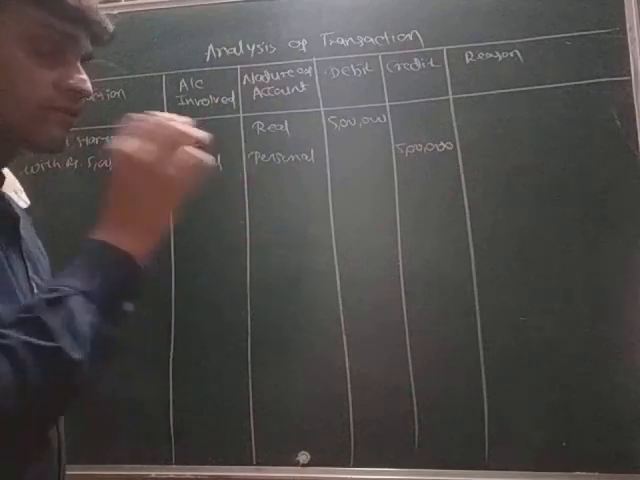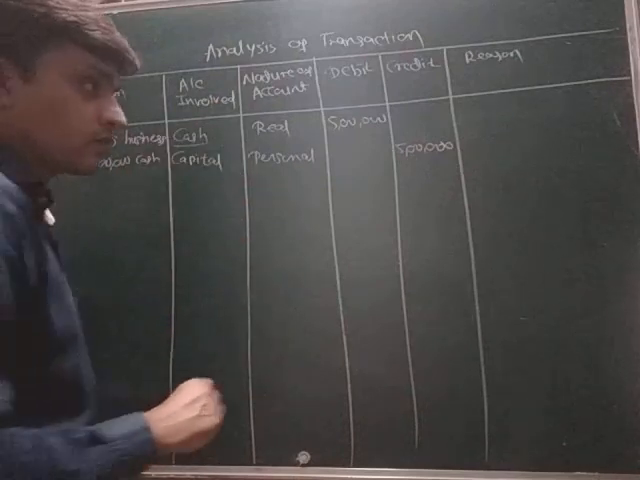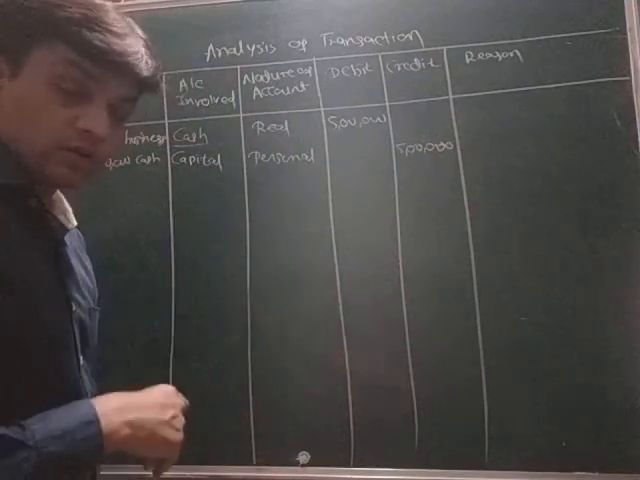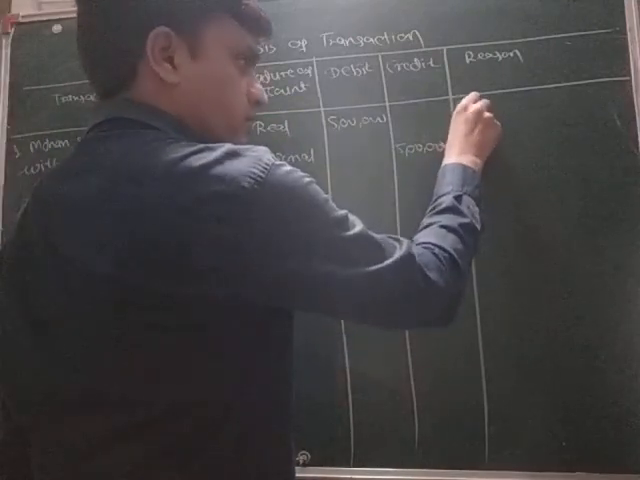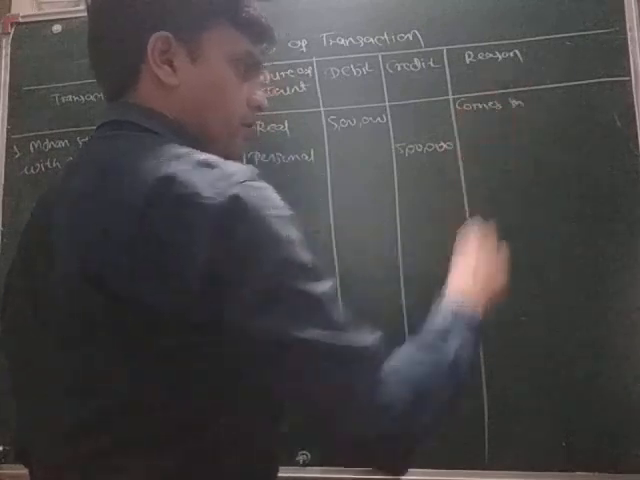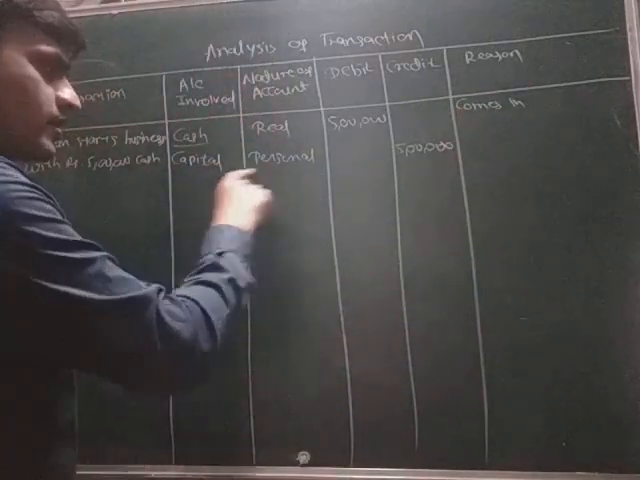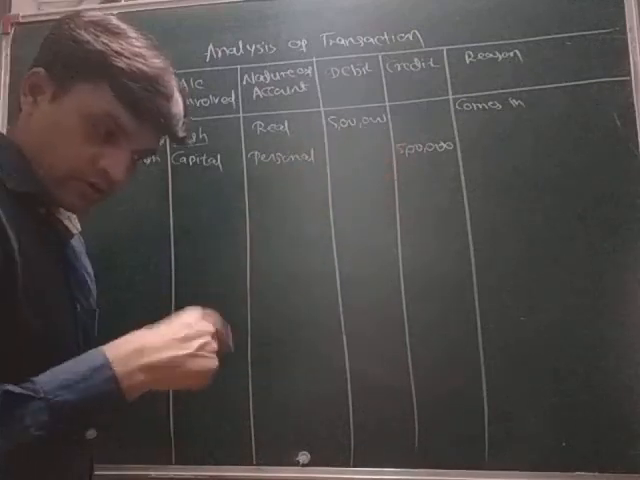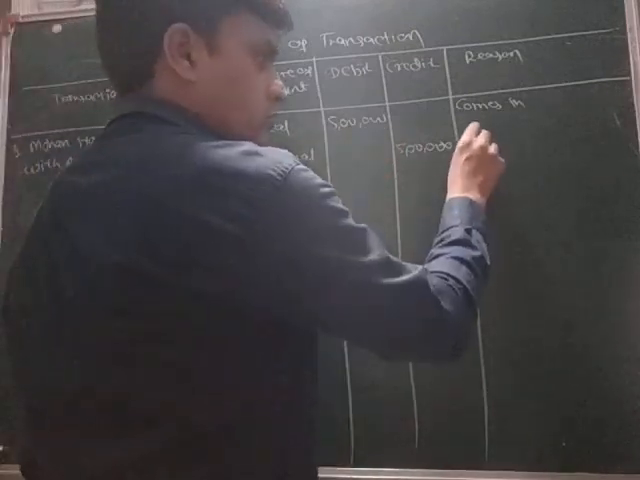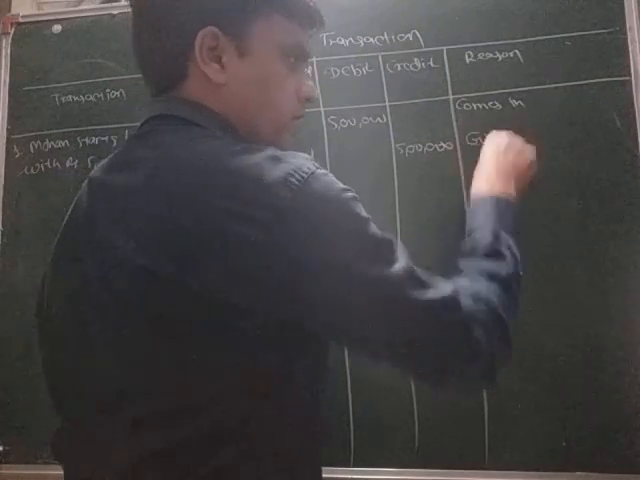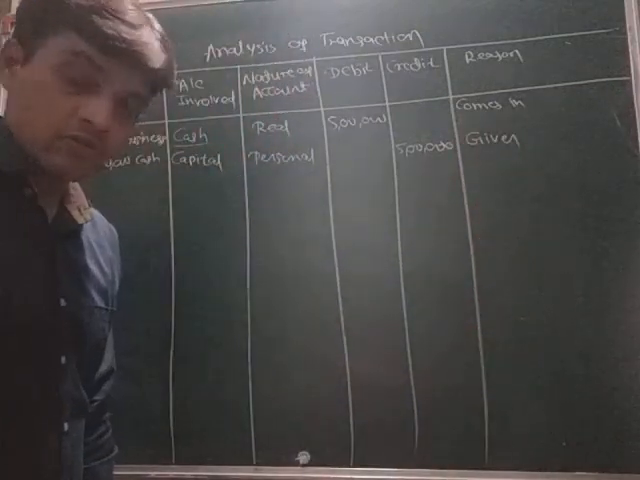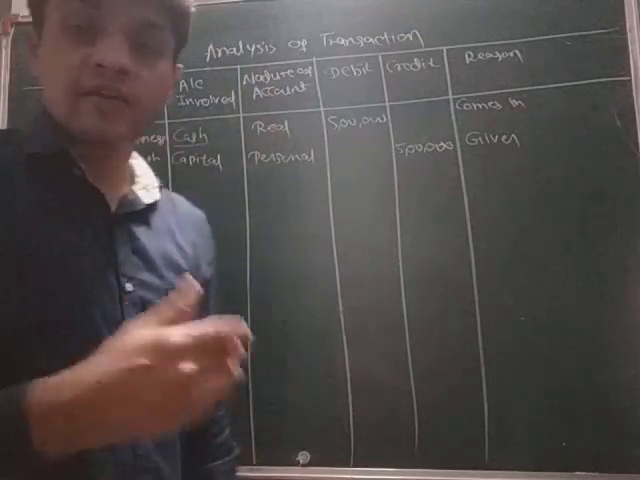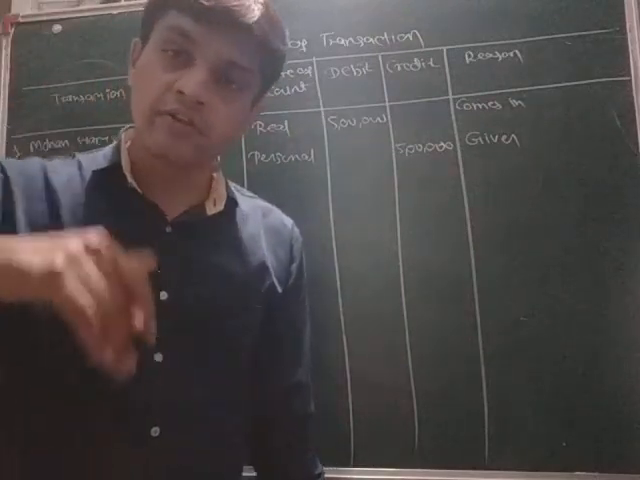Now we will write here the reason also. Cash account, why we will debit, because it comes in, so we will write here comes in. And here we will write what? It is credited, in personal account credit the giver, so we will write here giver. So this is the entry of debit and credit of the first transaction. Now we will do the next.